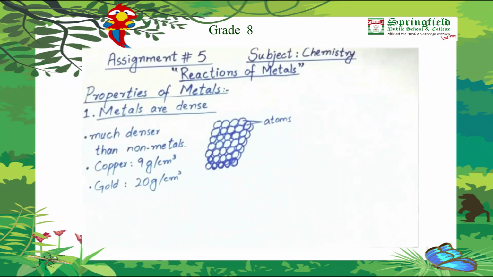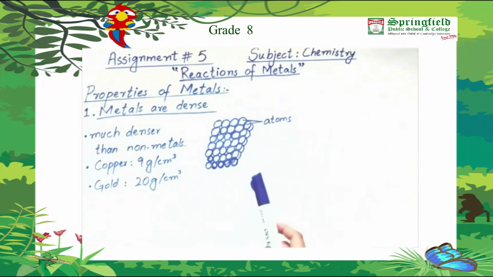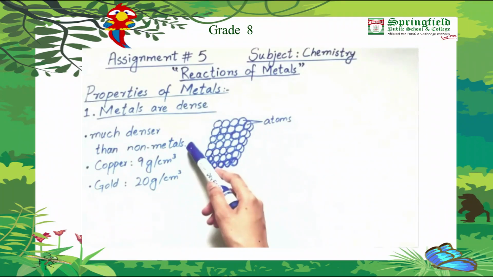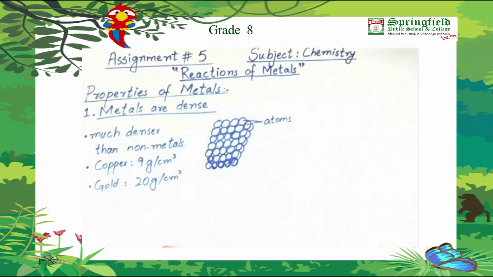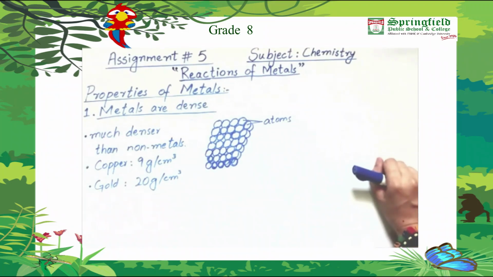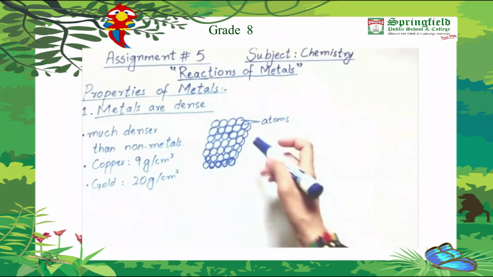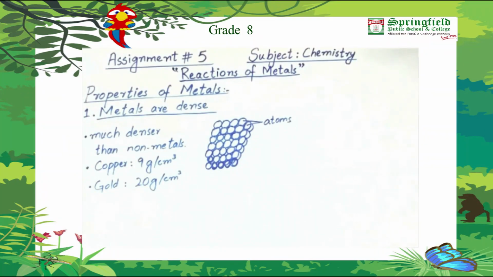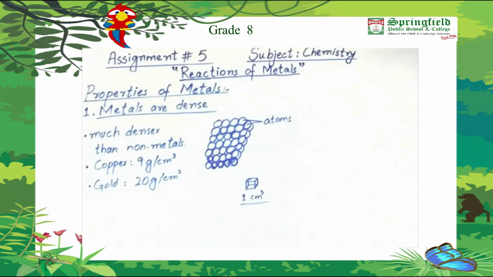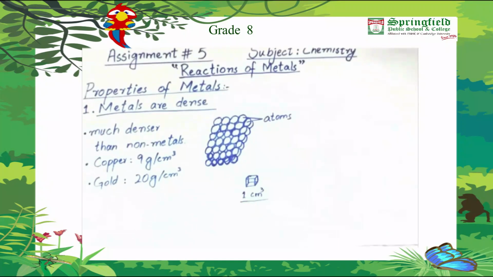The very first property of metals which we are going to study is their density. It means that metals are dense. They are denser than non-metals. What is meant by denser is that their mass is accommodated in a very small space. More dense means that a large mass is accumulated in a very small space.